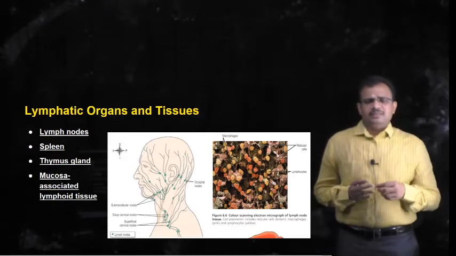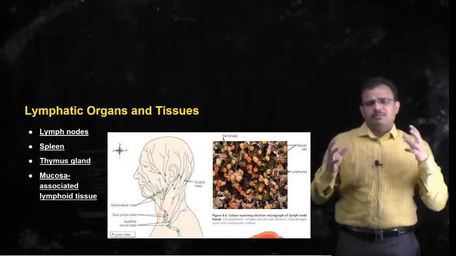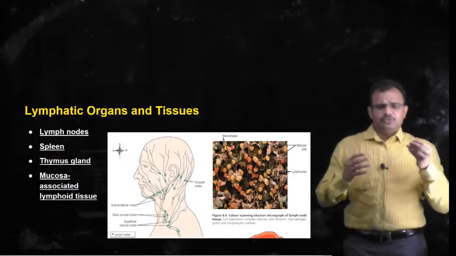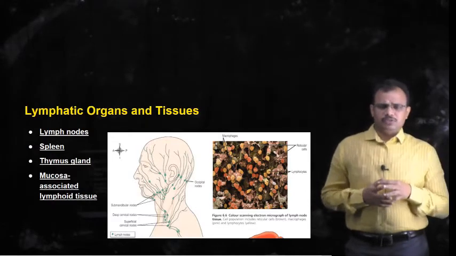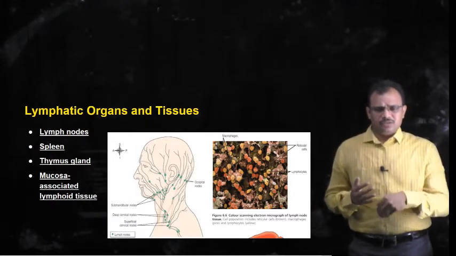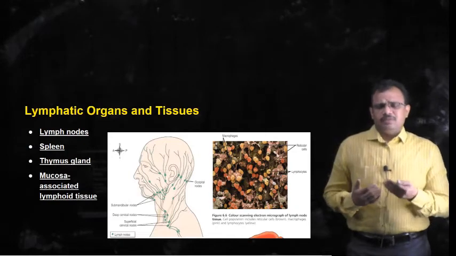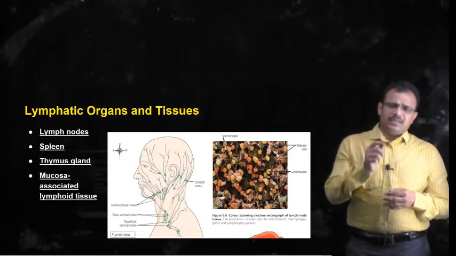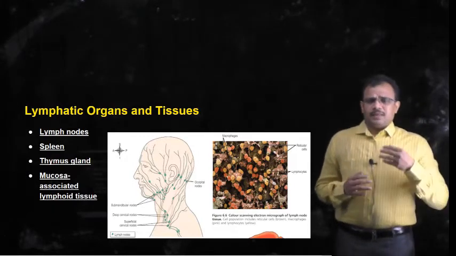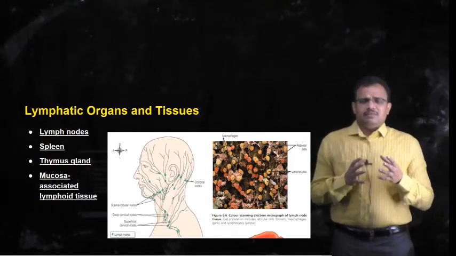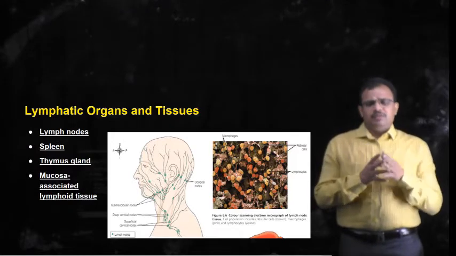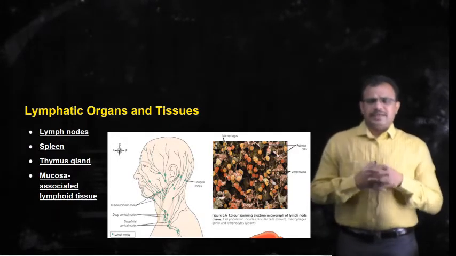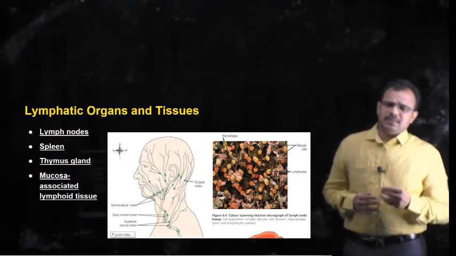So the lymph that is collected from different tissues has to pass through these lymph nodes before it enters into the adjacent lymph vessel. In this way the lymph nodes play an important role in monitoring the lymph collected from different tissues and producing their action. We will see them in detail.